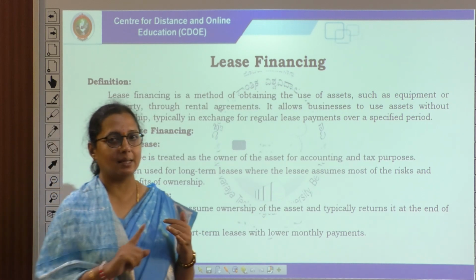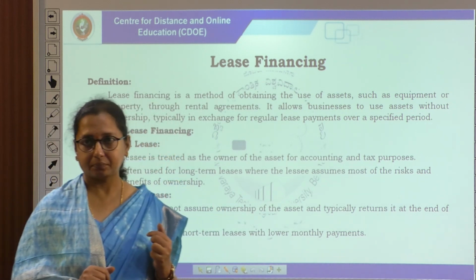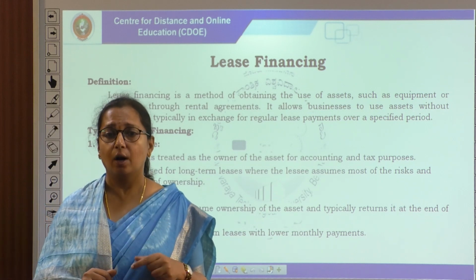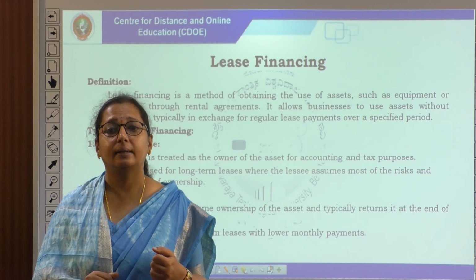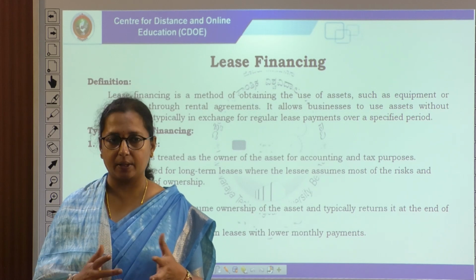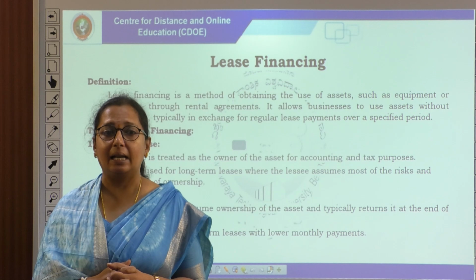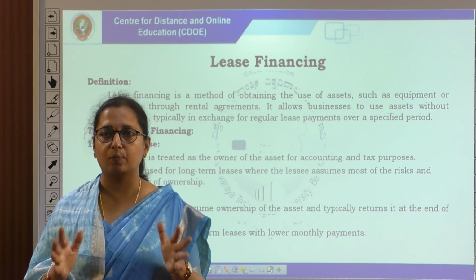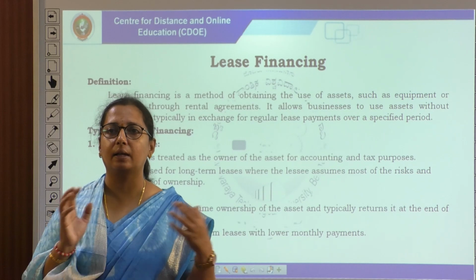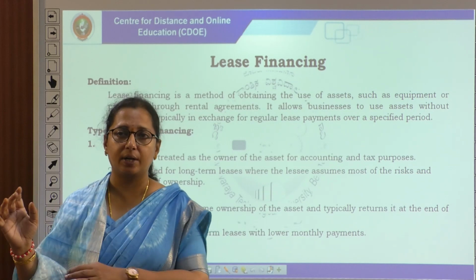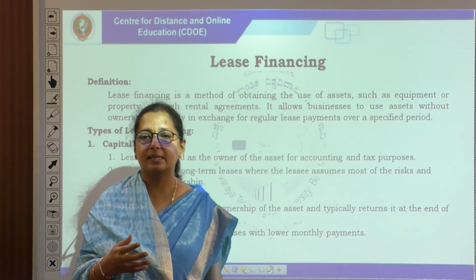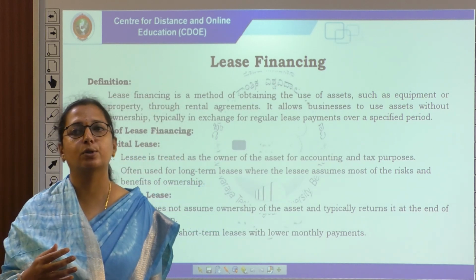Here we go into detail on the types of lease financing. One is the capital lease, another is the operating lease. What is a capital lease? The lessee is treated as the owner of the asset for accounting and tax purposes. The parties to a rental agreement are the lessee and the lessor. It is often used for long term leases where the lessee assumes most of the risks and benefits of ownership.